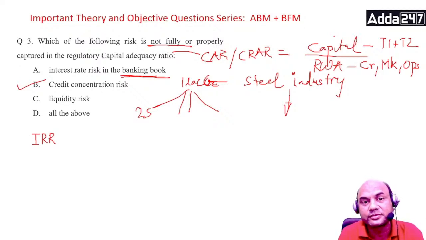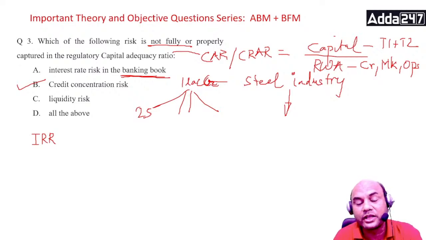Where did we get this IRR? Can anyone tell me? There is a parallel word to IRR. There is one more term. What is it called?